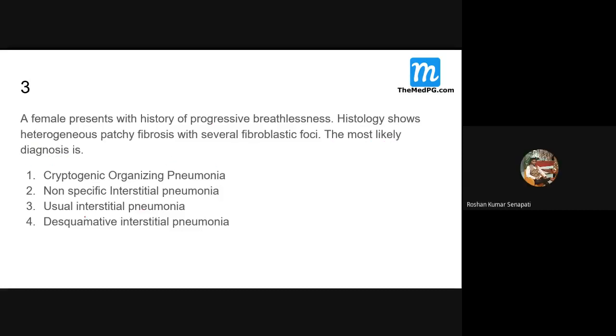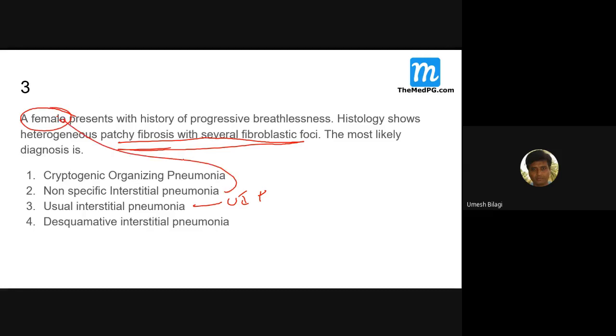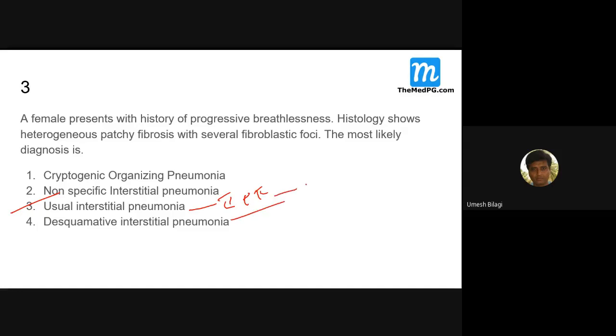Usual interstitial pneumonia. Yeah, UIP pattern. Because it is a heterogeneous patchy fibrosis. This is the one. But of course, a female patient is there, you may tend to go for non-specific interstitial pneumonia. But diagnose, this is something which is very catchy. You should focus on this. A patchy involvement. Usual interstitial pneumonitis, otherwise also called IPF. It can happen even with systemic sclerosis and all the stuff. But UIP is almost synonymous with IPF, that is idiopathic pulmonary fibrosis.